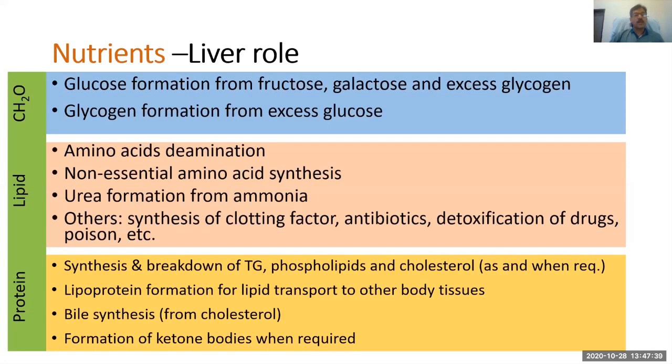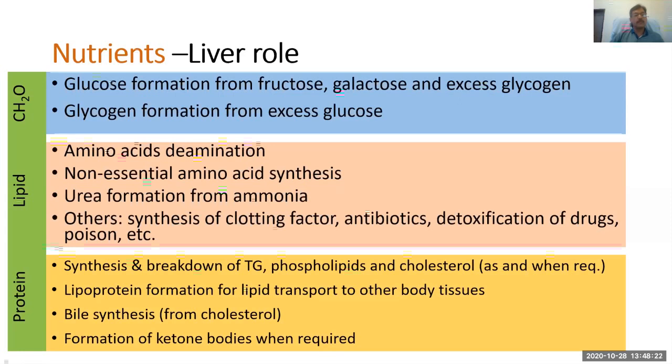So all the nutrients, either through the lymphatic system or through the vascular system, are carried to the liver. Then the liver plays its role. In case of carbohydrate, the end products of carbohydrate digestion are the monosaccharides, and particularly the end product of digestion is glucose. So glucose formation occurs in the liver from fructose, which is a monosaccharide, galactose, and excess glycogen. All these monosaccharides are finally converted into glucose by the liver. Then again, there is glycogen formation if glucose is present in excess. This is also in the liver.